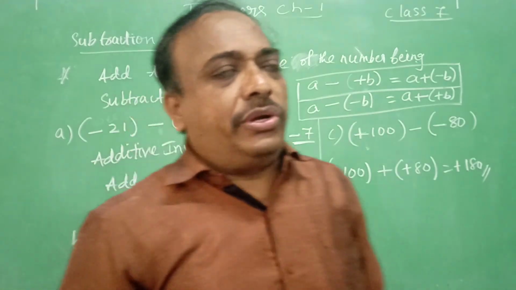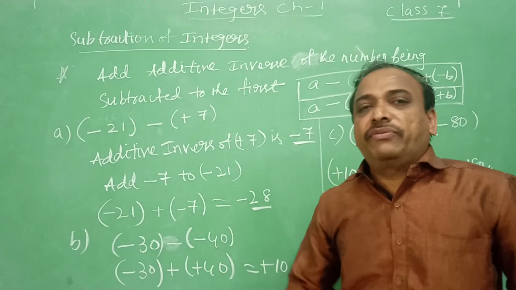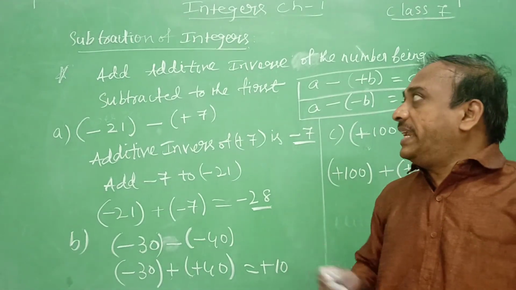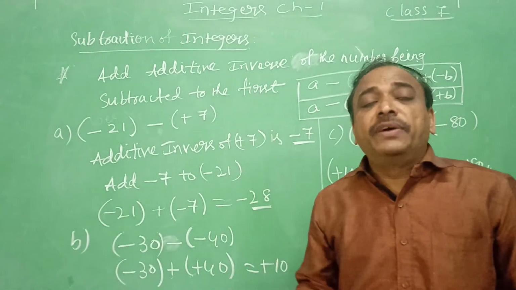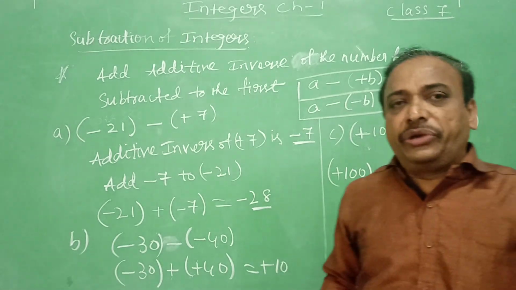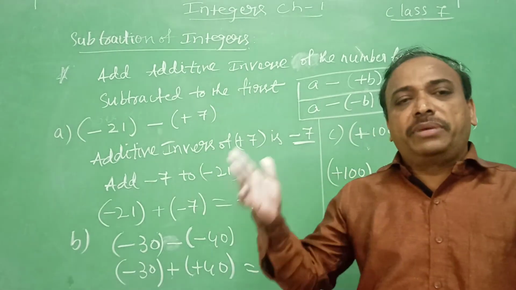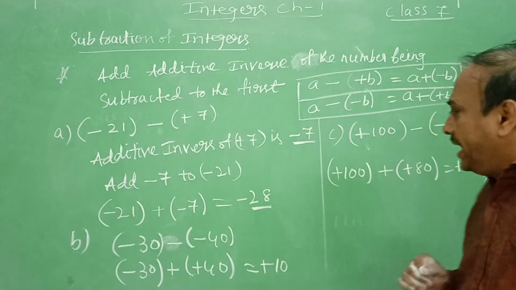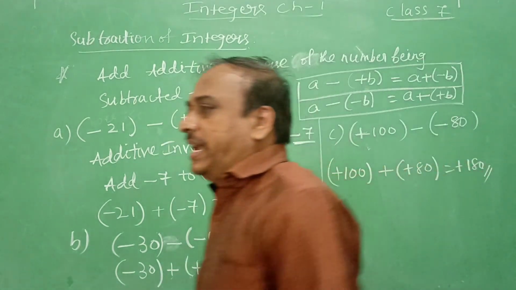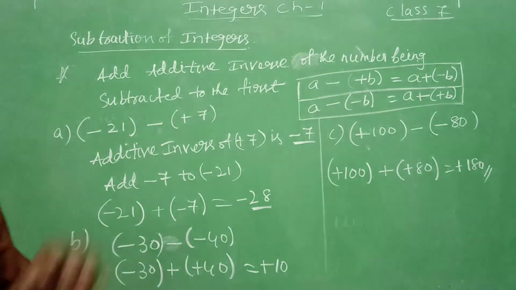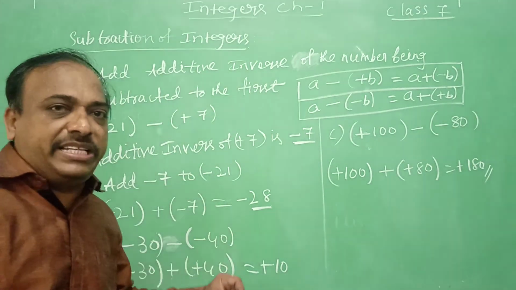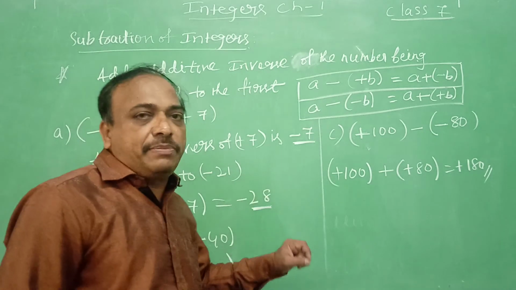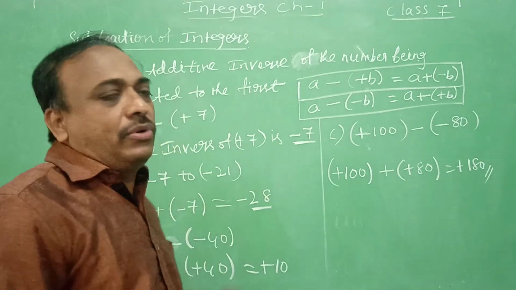So I think it is clear to you, students, what we have discussed in today's session: the introduction of how integers were introduced. First natural numbers, whole numbers, then integers. Positive numbers are denoted by plus sign, negative numbers by minus sign, and while representing on the number line, equal space must be there between two successive numbers.